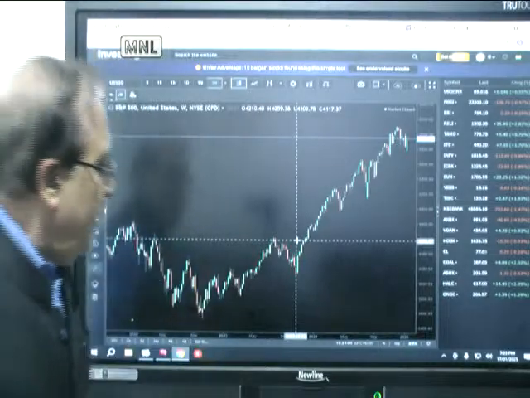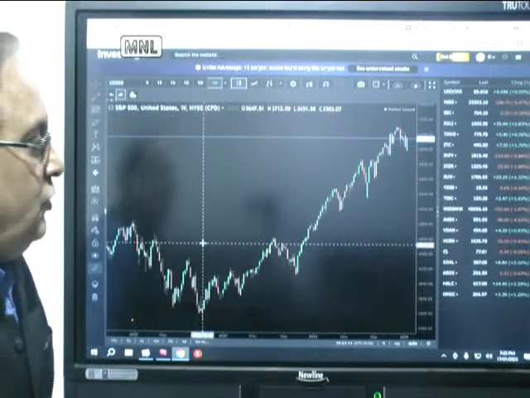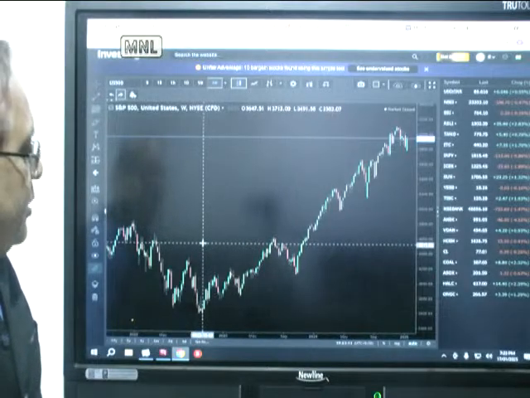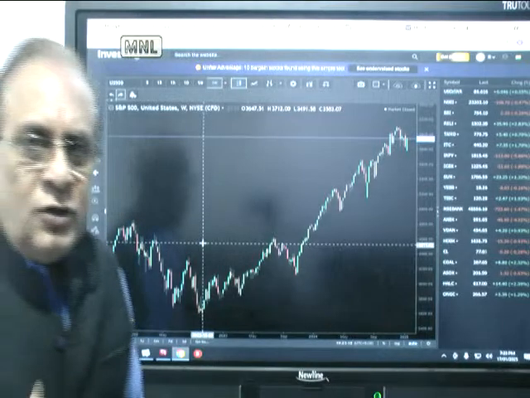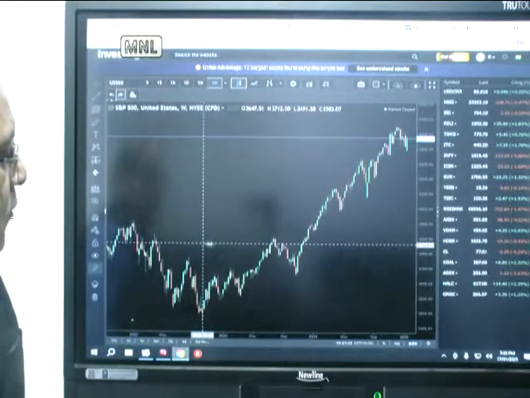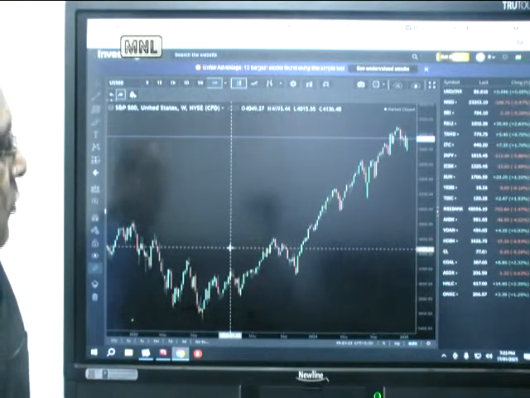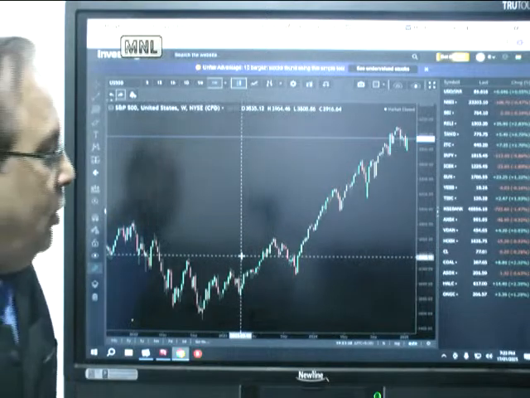So generally in this entire move, after the interest rate increases were over, ever since it started to move up from 2022, which has now taken more than 2.5 years, if you look at the fall, this is 4200 and this is 3800. So again a 10% fall.